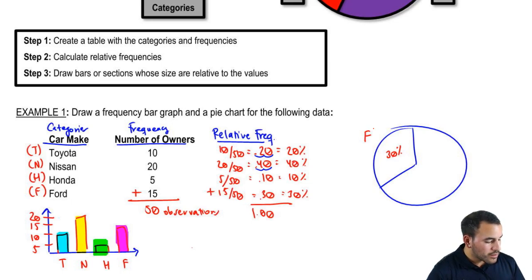Next, let's do the 40%. It's going to be a little bigger than the 30%, right? So 30% would be a peace sign still, but we're going to do a little more than that. So I'm going to say about that much. So this is 40%, and the 40% corresponds to which category? It's going to be Nissan, right? Now we only have 2 more.